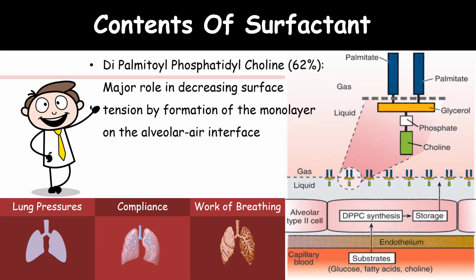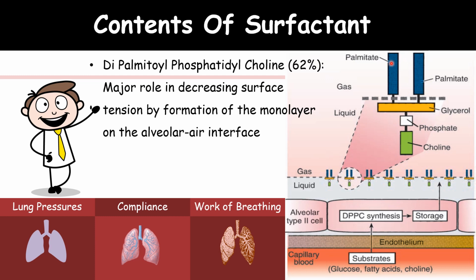So this is the content of the surfactant. Dipalmitoyl phosphatidylcholine accounts for 62%. It plays a major role in decreasing the surface tension by the formation of a monolayer on the alveolar air interface.